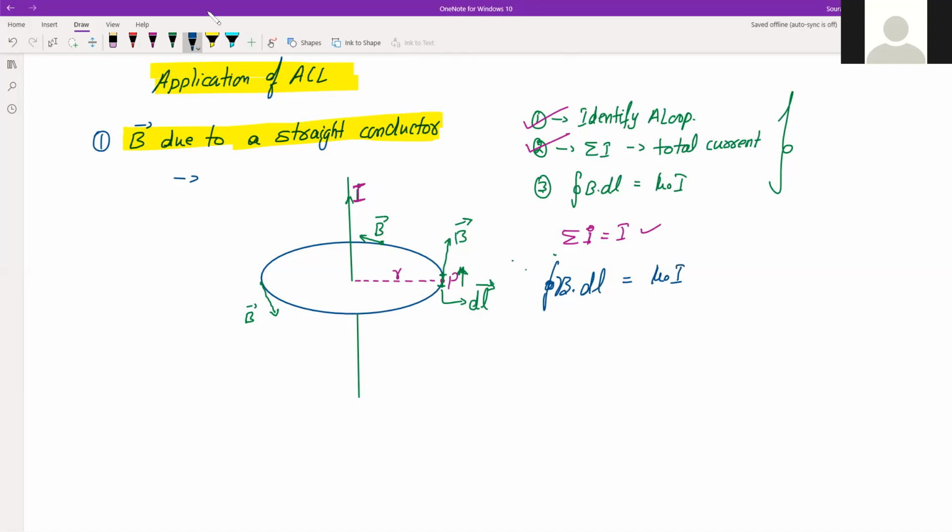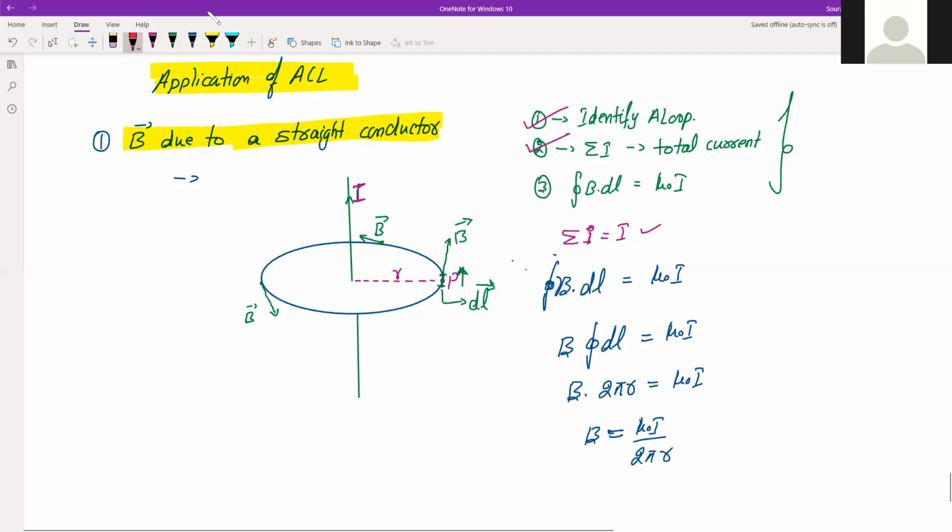Now we have to find B, and B is constant, so take it outside, and this is line integral of dl is equals to mu naught I. So this dl's integration is nothing but 2 pi r, that is equals to mu naught I. So B is equals to mu naught I divided by 2 pi r. This is the magnetic field due to a straight long current carrying conductor at a point P, which is a distance r from that long wire.